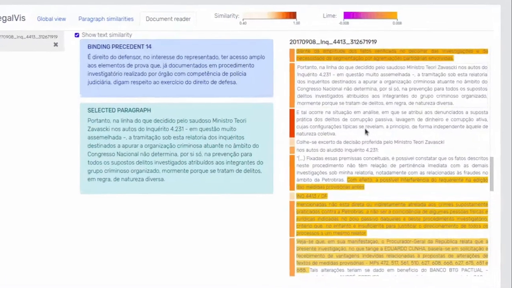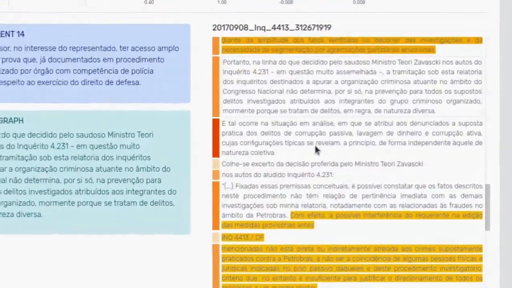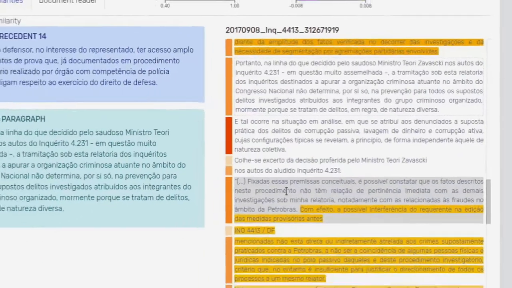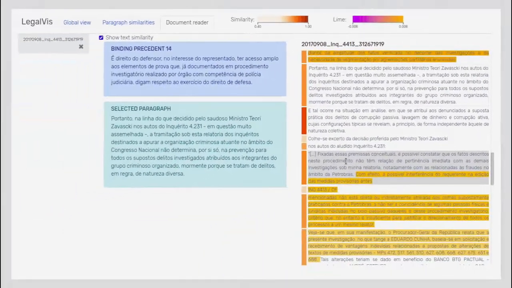If we look closely at the document, we see that Fachin explicitly agrees with Zavascki's decision, Investigation 4231. This decision, which is related to Petrobras and Lava Jato, is under legal secrecy and is not present in our dataset. So, in fact, we found an association between Zavascki and Fachin connected to Lava Jato.